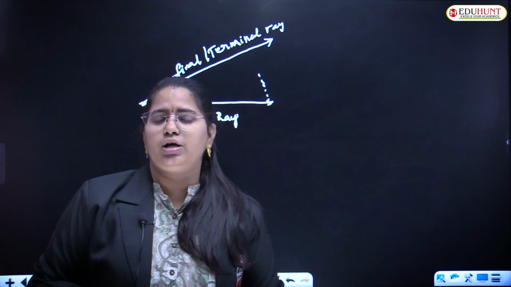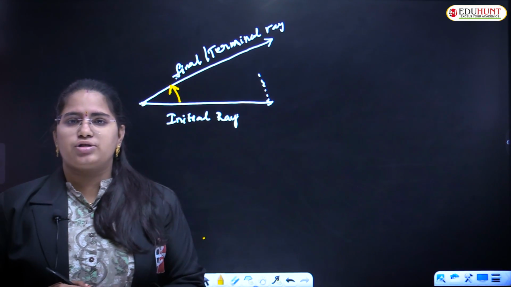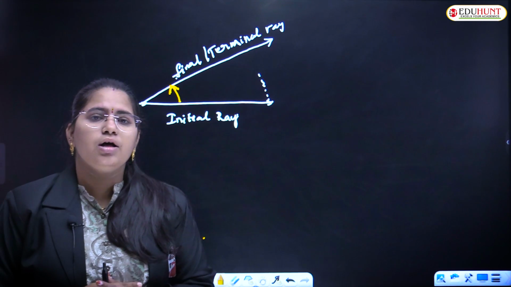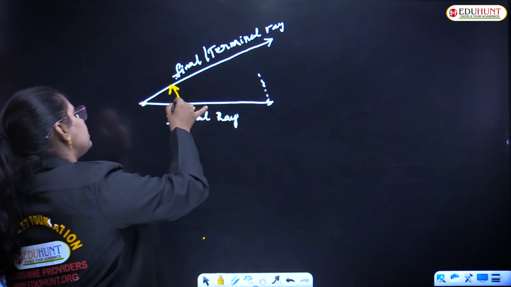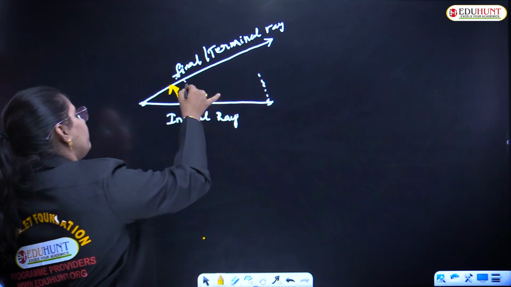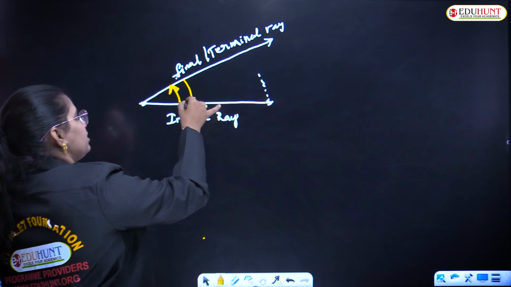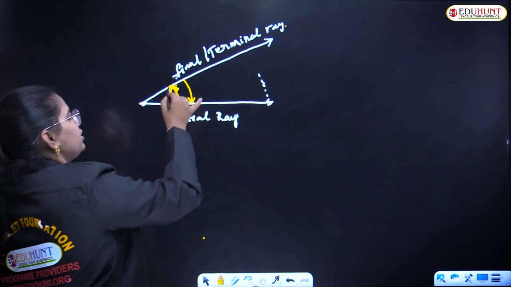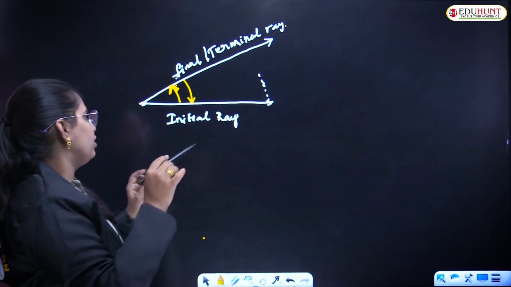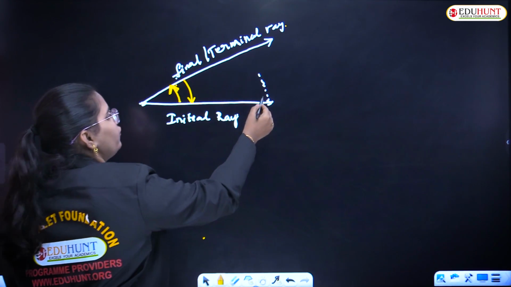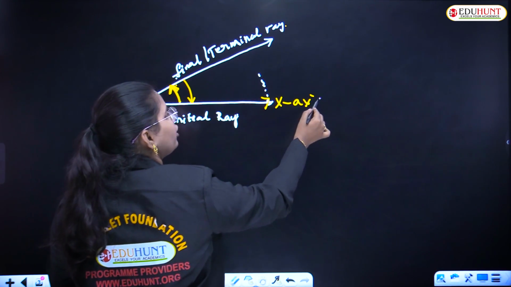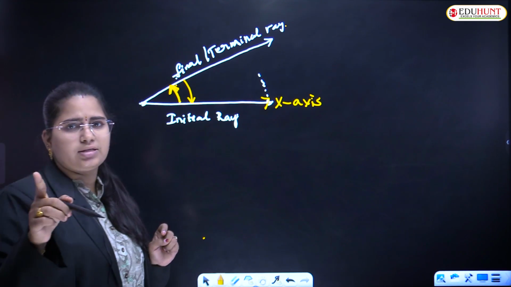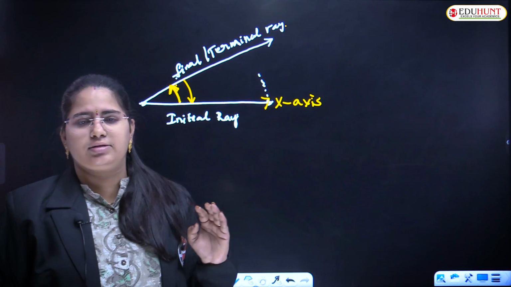You can find the angle in two directions: one is clockwise and the other is anti-clockwise. For example, if I take this, this is a clockwise direction, this is an anti-clockwise direction. This is my x-axis. You know about the x-axis, right? You will have an x-axis and a y-axis.